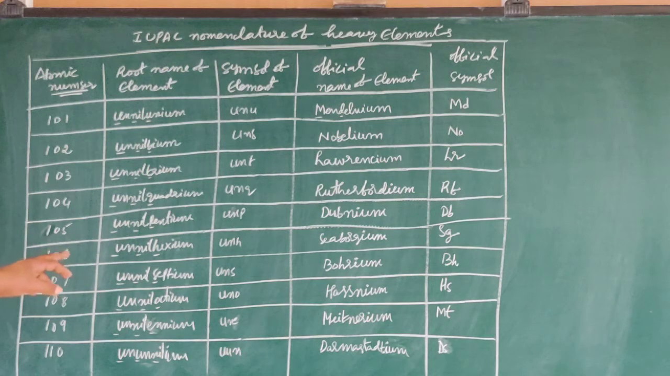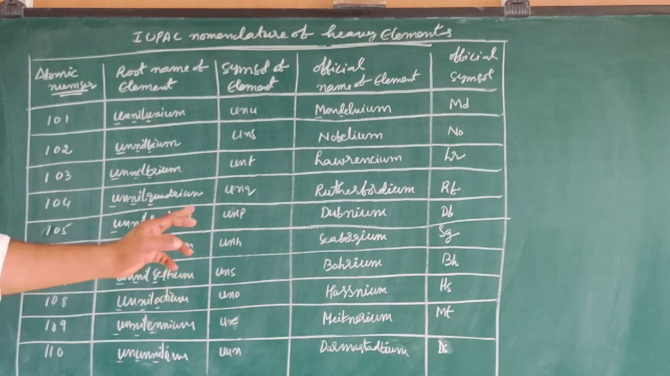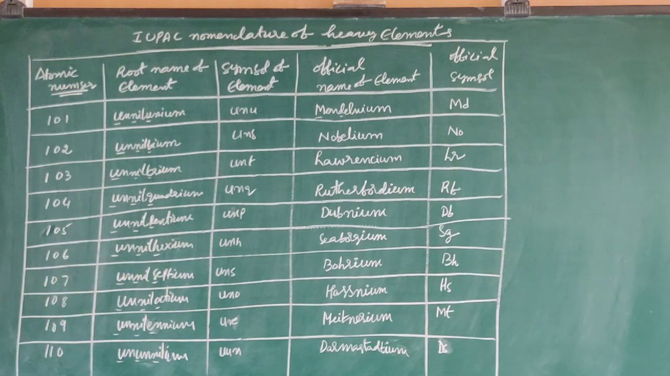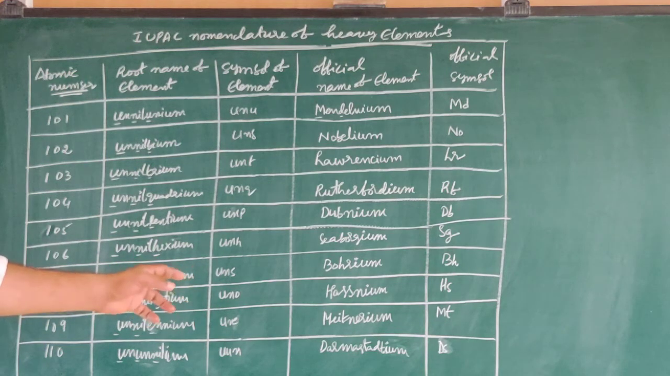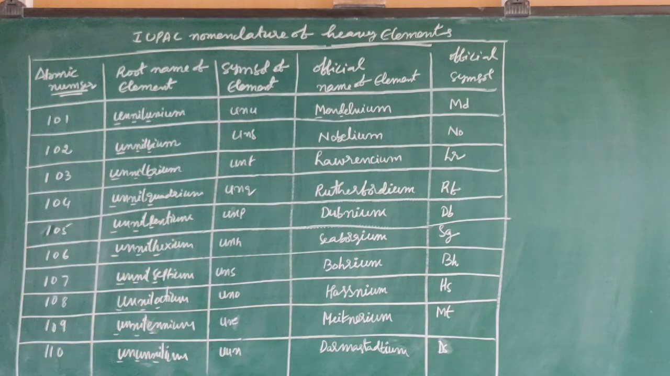107, Unnilseptium, UNS, Bohrium, Bh. Next, 108, Unniloctium, UNO, Hassium, Hs. Next one, 109, Unnilennium, UNE, Meitnerium, Mt. Next one, 110, Ununnilium, UUN, Darmstadtium, Ds.